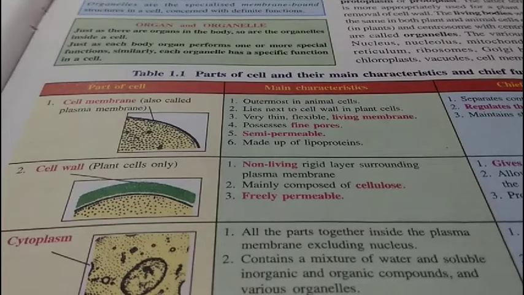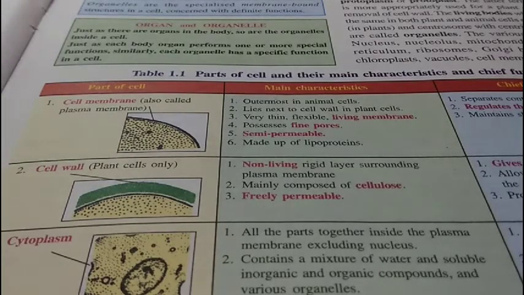The chief functions of cell membrane: number one, it separates the content of the cell from its surrounding. It helps in regulation of the entry of certain solutes and ions in the cell. It maintains shape of the cell in animal cells.